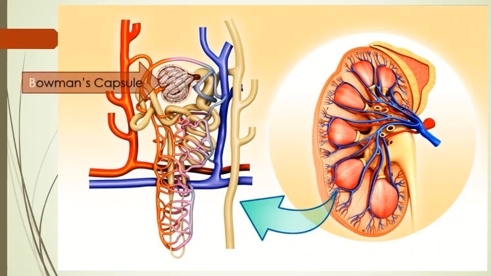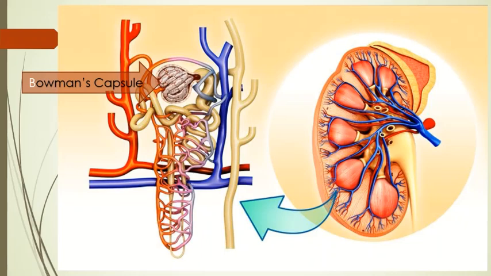The capillaries enter with the blood in this cup. The blood gets filtered, and then another set of capillaries takes the filtered blood and goes out of the kidneys. So you can see this very well here: the blue colored blood vessels entering and the red ones leaving.